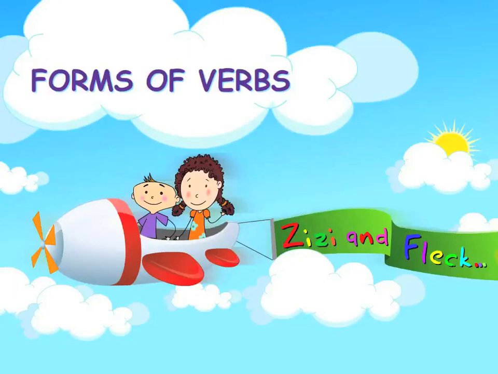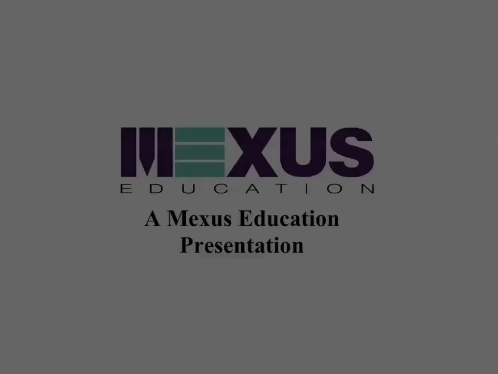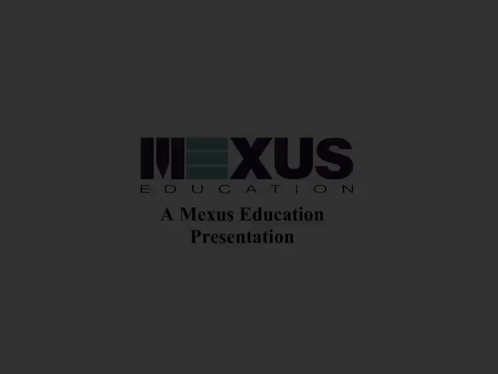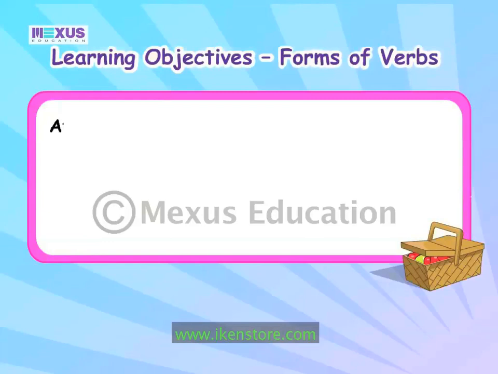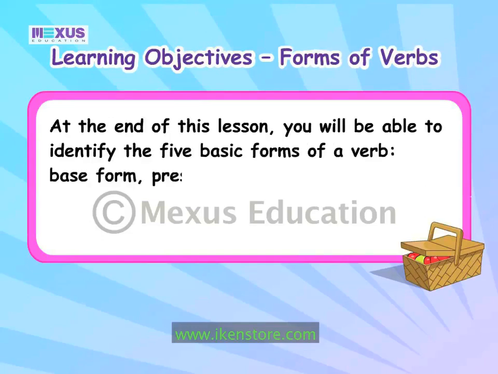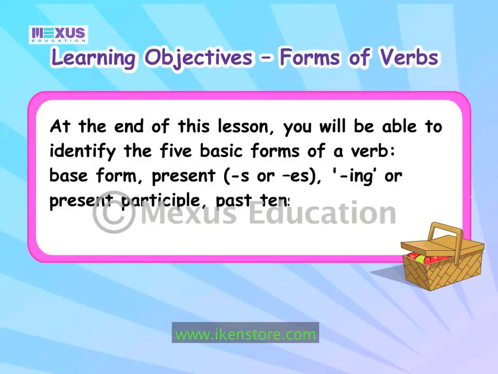Forms of verbs. At the end of this lesson, you will be able to identify the 5 basic forms of verb: base form, present s or es, ing or present participle, past tense and past participle.